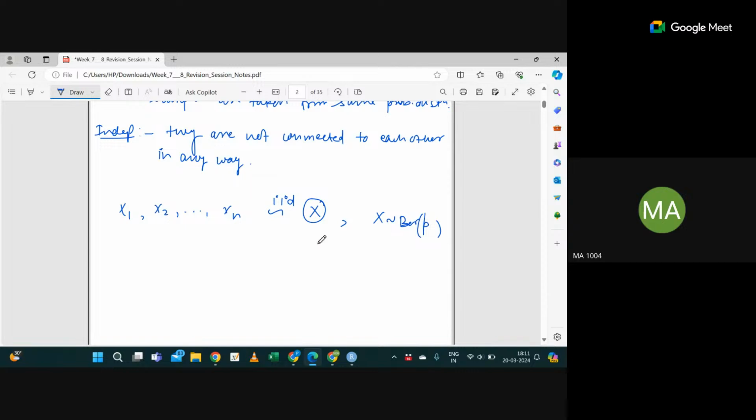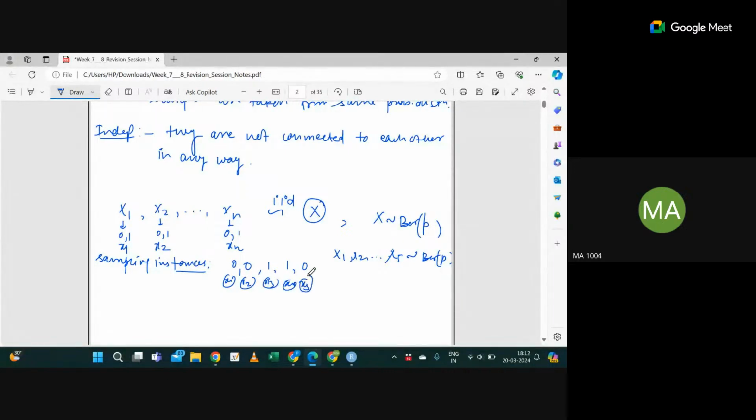So there is one terminology called sampling instances. What is the meaning of sampling instances? For example, this x1 is Bernoulli P. It can take value 0 or 1. Similarly, x2 can take 0 or 1, and so on up to xn. Sampling instances means we normally denote them with small x1, small x2, up to small xn. For example, take 5 samples, x1 to x5, from Bernoulli P. One sampling instance can be 0, 0, 1, 1, 0. These are just the values of small x1, small x2, small x3, small x4.